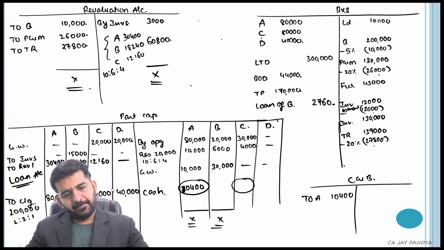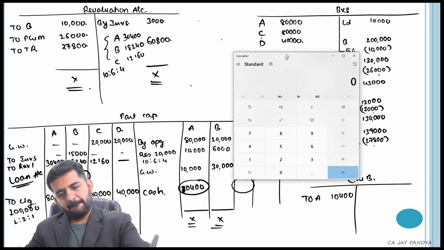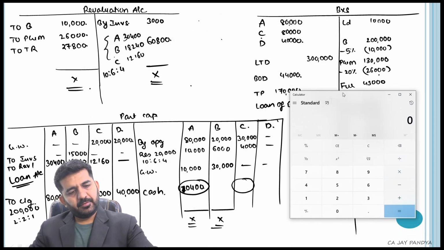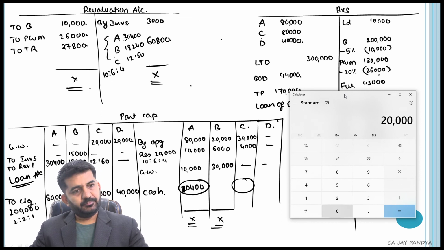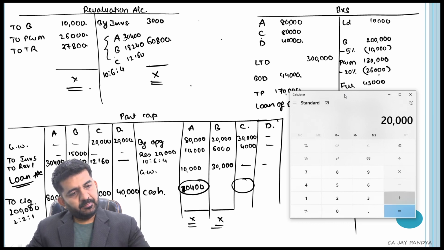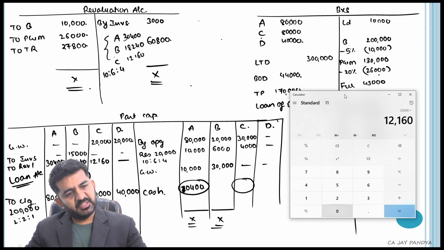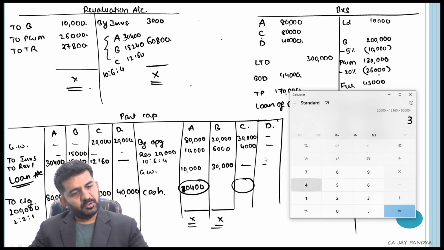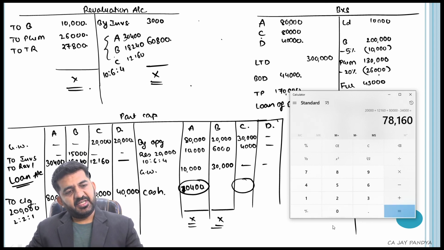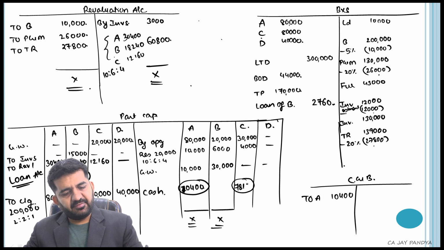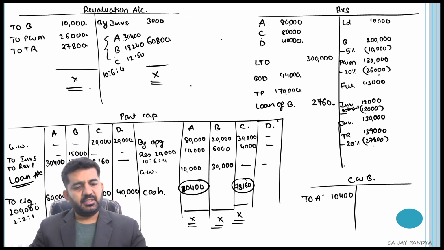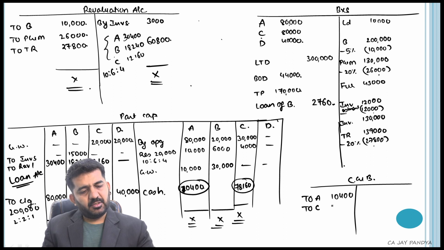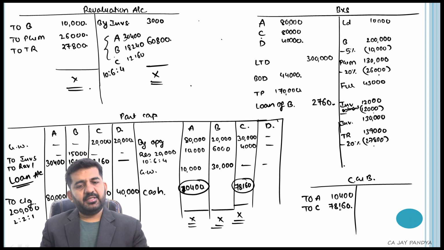This is 20,000 plus 12,160 plus 80,000 minus 34,000, which is 78,160. He will be bringing in 78,160 to C's account.